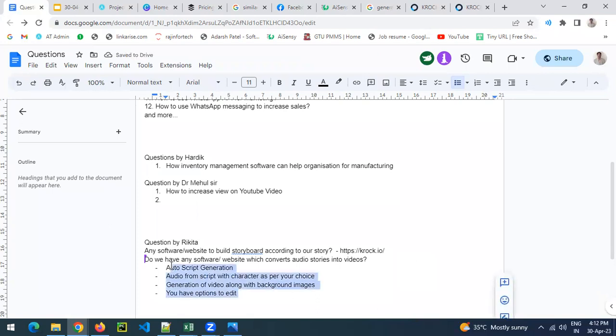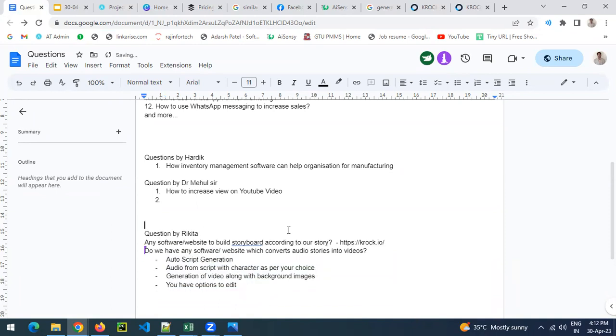Here actually 3 different websites are there. Right now I don't have the bookmark of those, but I will definitely share all these 3 websites with you. So that is possible. Any other questions?